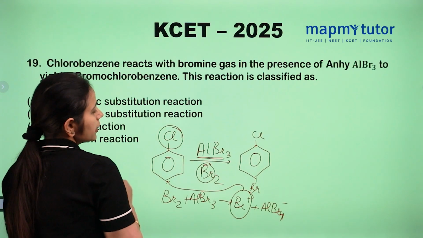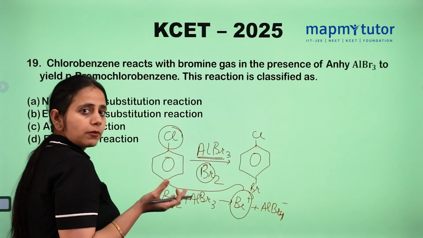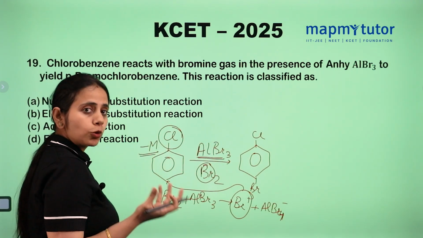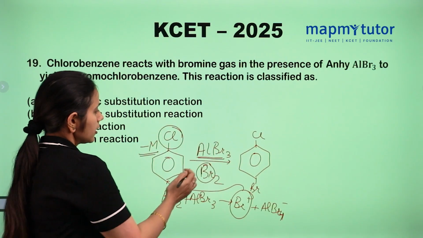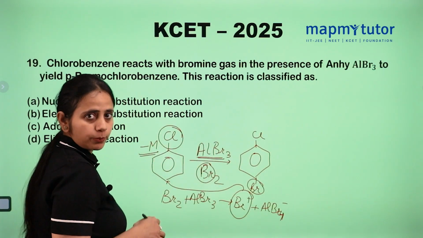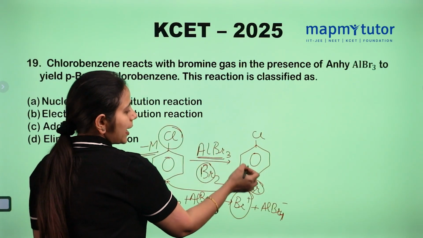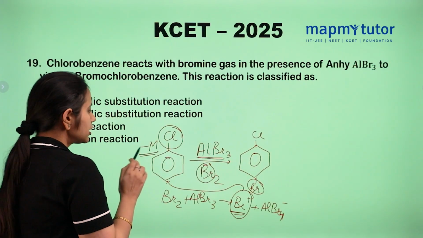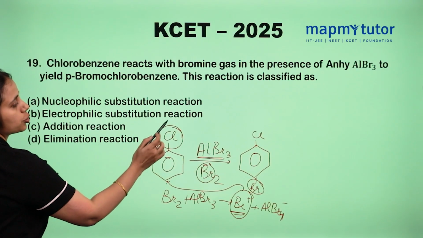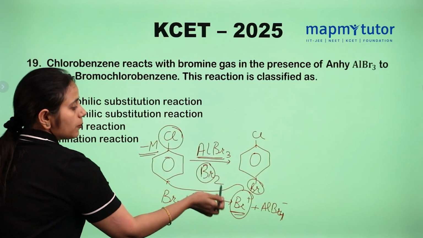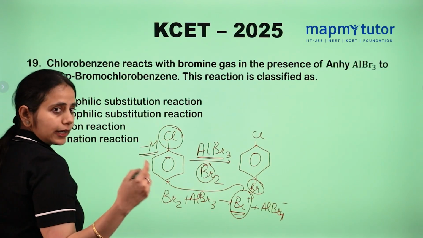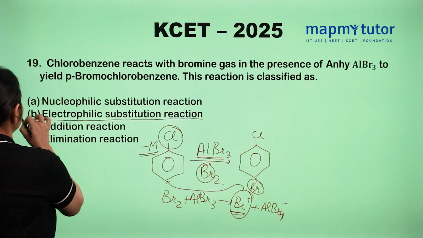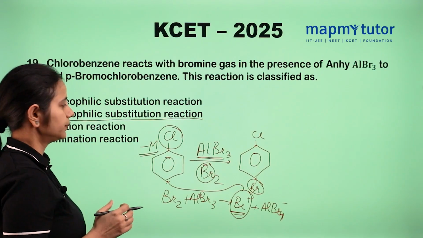This chlorine is electron withdrawing in nature, here comes the minus M effect, and chlorine is ortho and para directing. So here bromine comes at the para position preferably. So this is para-bromochlorobenzene and this bromine is acting as an electrophile. So this reaction is an electrophilic substitution reaction because we substitute bromo, which acts as an electrophile, at the para position. So B is the right answer.